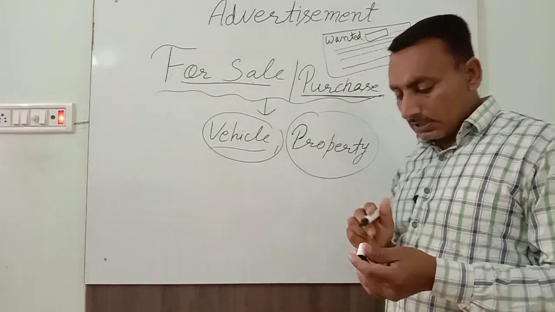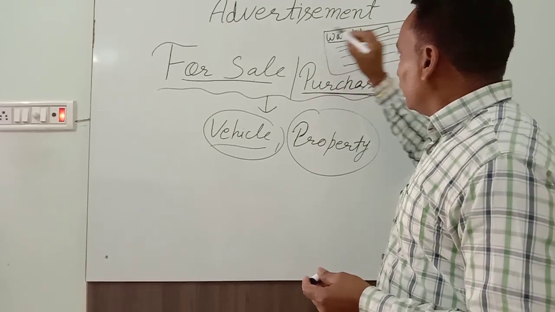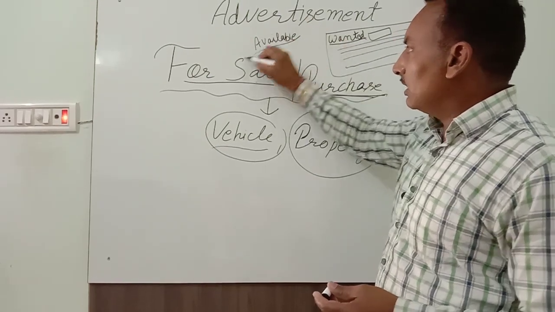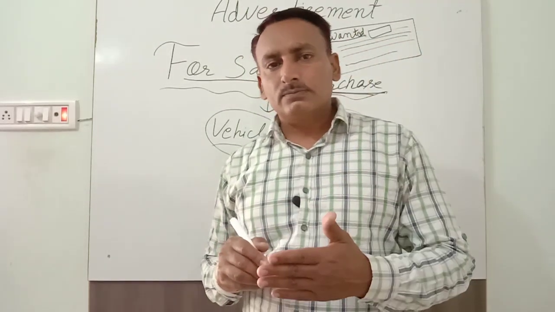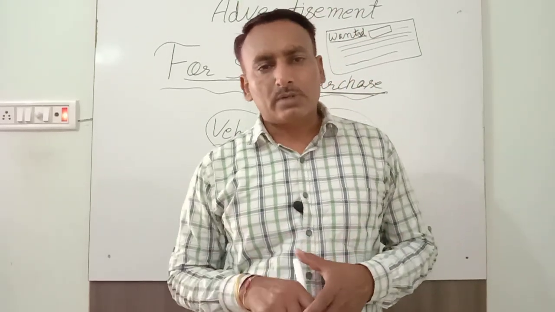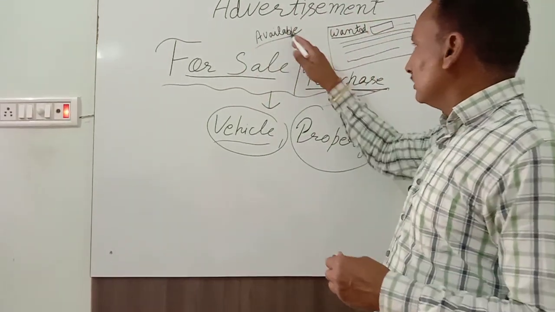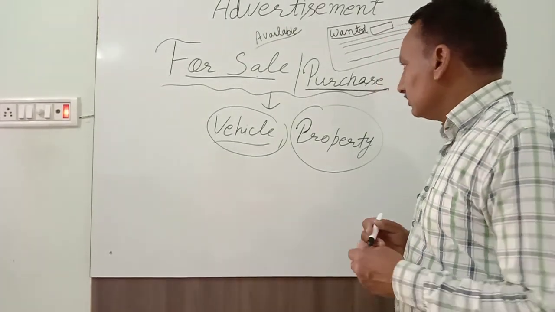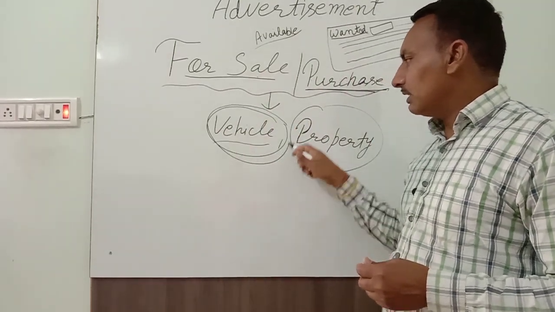As far as for sale is concerned, here you will change only one word, that is available. One word you have to change, and the rest of the features, what you want and what you have, the characteristics of the particular product or thing, you have to highlight. Only one initial word needs to be changed. So today we have to do, under for sale and for purchase, only vehicles, and it's very simple.